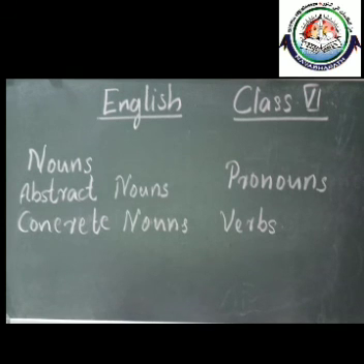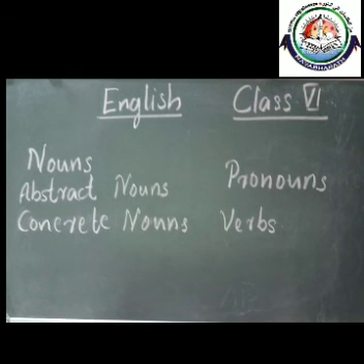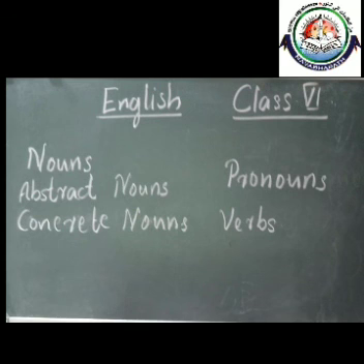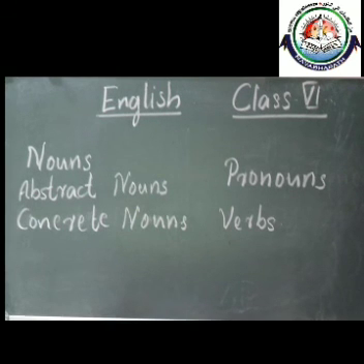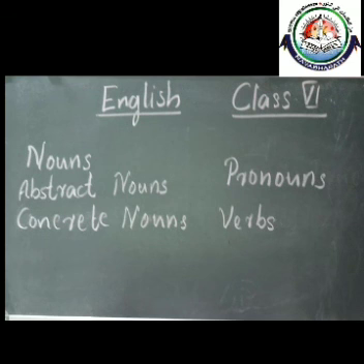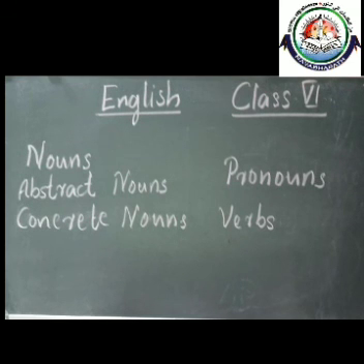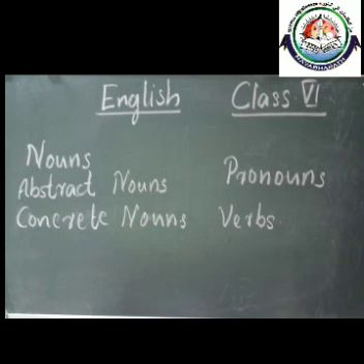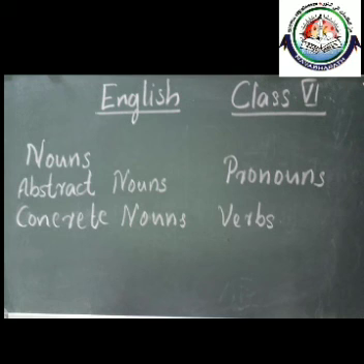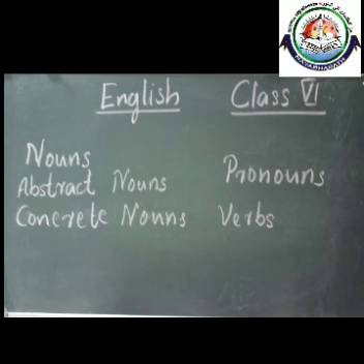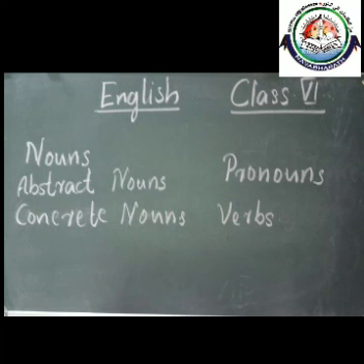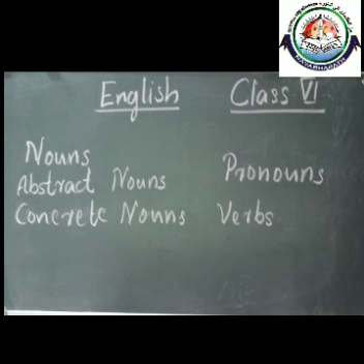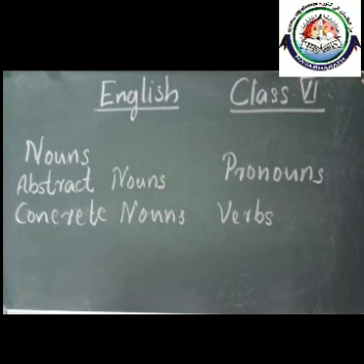It is pronouns. Pronouns are those words which are used instead of a noun. We will not use a noun there, but we will use a pronoun there. For example, instead of Ram or Shyam, we can use he there. Instead of Shella or Fatima, we can use she there. Instead of a cat, we can use it there. Such words, he, she, it, they, you, we, are all known as pronouns.